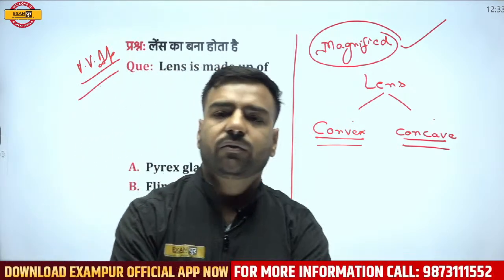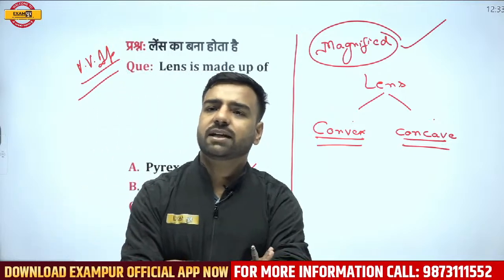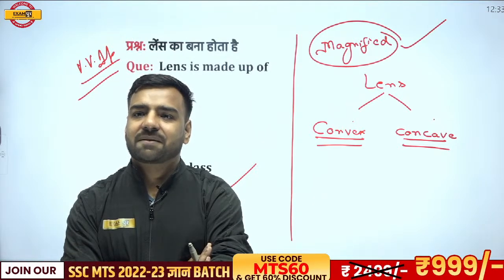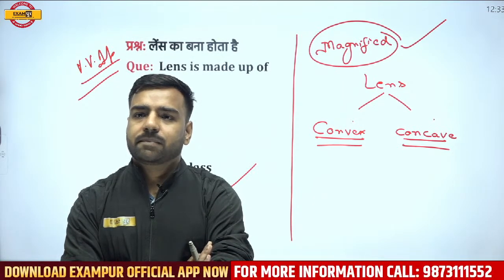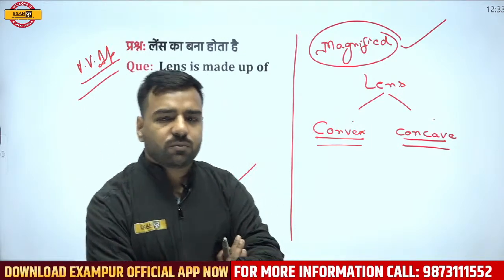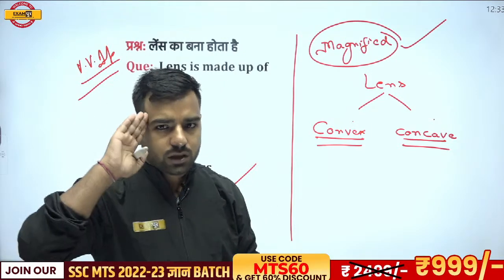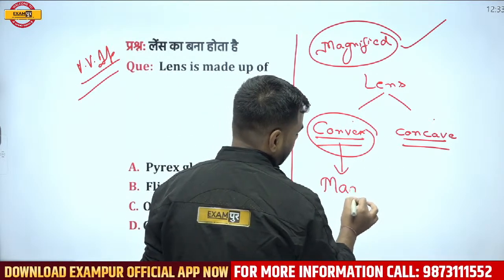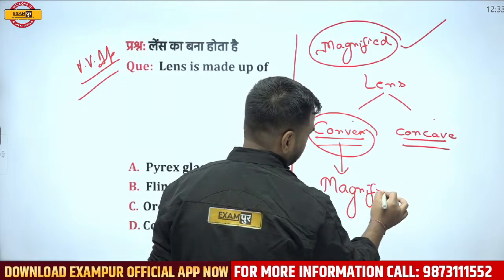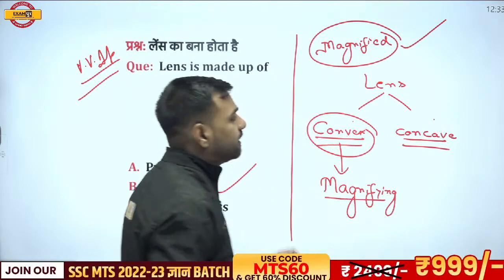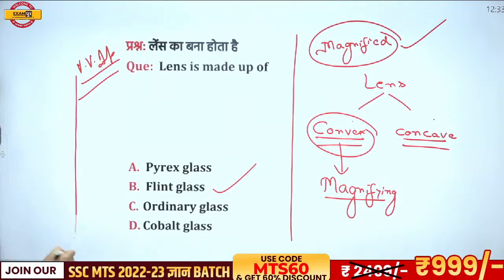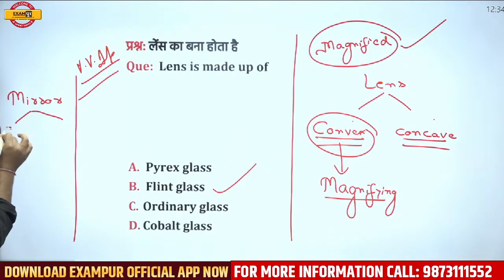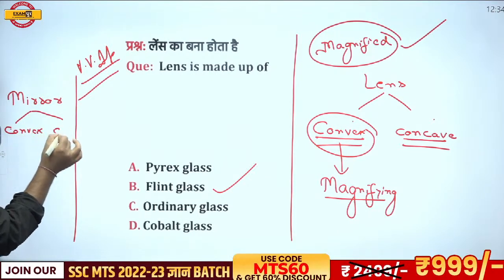Siddharam and Saurabh, do you think Akhilesh is correct here? Are you all going with Akhilesh? Yeah, totally correct. So Siddharam, Akhilesh, both of you are correct. Great. If I talk about this convex part, please remember it will be acting as a magnifying lens. And if I talk about mirror, one more thing: I'm not talking about plane mirror, I'm just talking about convex and concave.